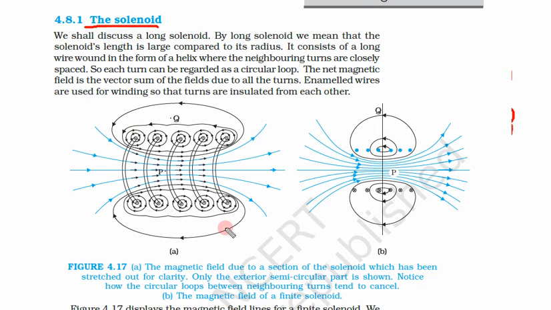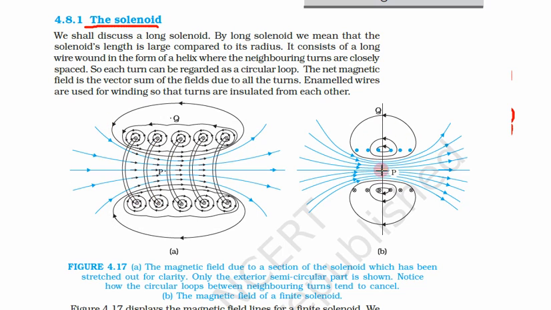So here we can see a solenoid and this is the side view of the solenoid. This is the wire of the solenoid here. This wire is going inside the solenoid. Now let us see how the magnetic field is produced inside this solenoid. Again you can see that current is moving from one side to the other side in this solenoid, which is generating the magnetic field.